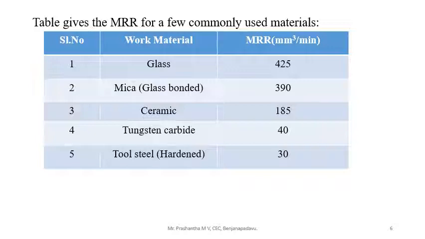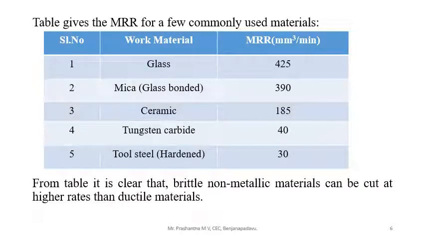Serial number 1, when the workpiece material is glass, the material removal rate by using USM is 425 millimeter cube per minute. The values are 390 for mica glass bonded, 185 for ceramic, 40 for tungsten carbide, and 30 for hardened tool steel.